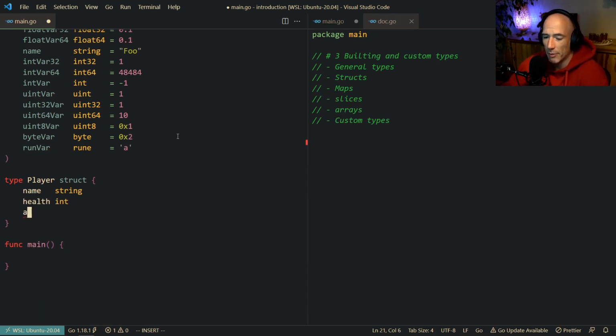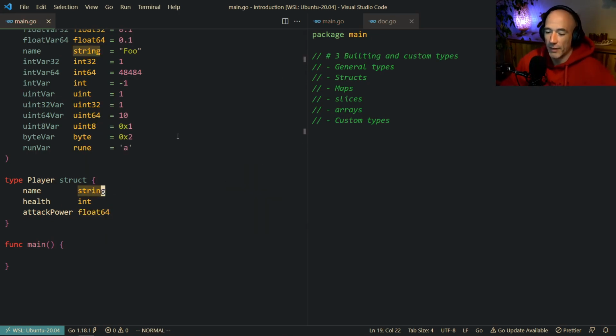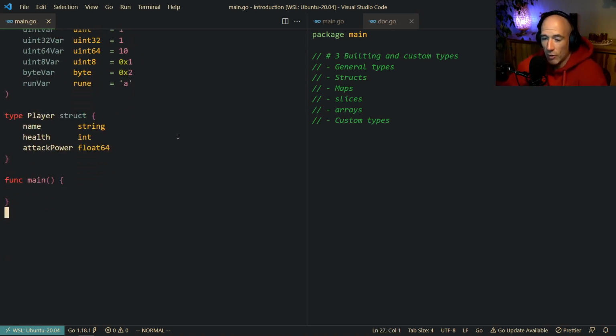Let's make it attack power, right? Attack power, and that's going to be also an int. Why not? Or maybe a float64. Why not? Let's make it like that. Cool. So basically, this is our struct, this is our definition of our struct, right? The definition. So how are we going to create our player?